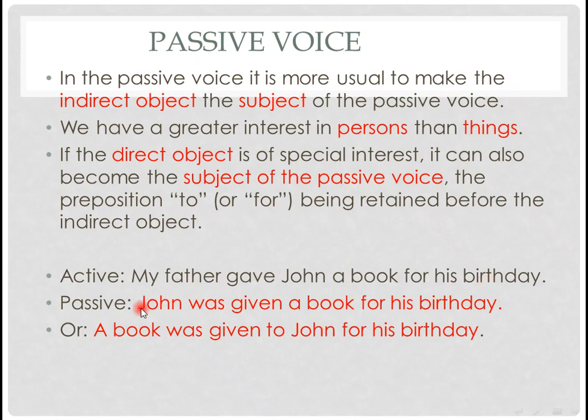In the passive voice, we have two states. State 1, we have John at the beginning because we are interested in persons. Now, John was given a book for his birthday. But if I'm interested in what John was given for his birthday, in the book itself, I will say a book was given, and John cannot come alone. We should precede it with to or for. A book was given to John for his birthday, and the rest of the sentence comes regularly with no difference in the two states.